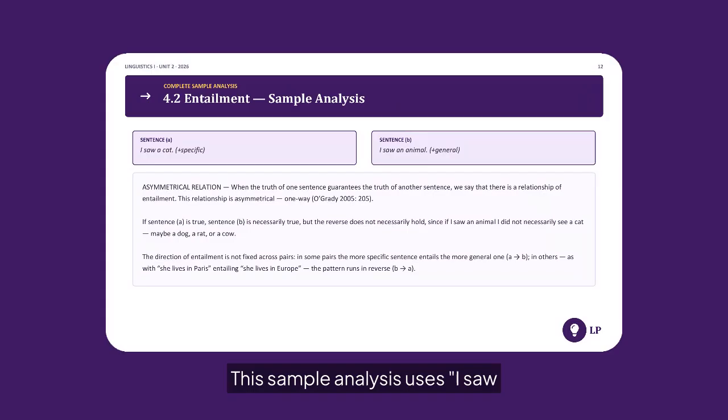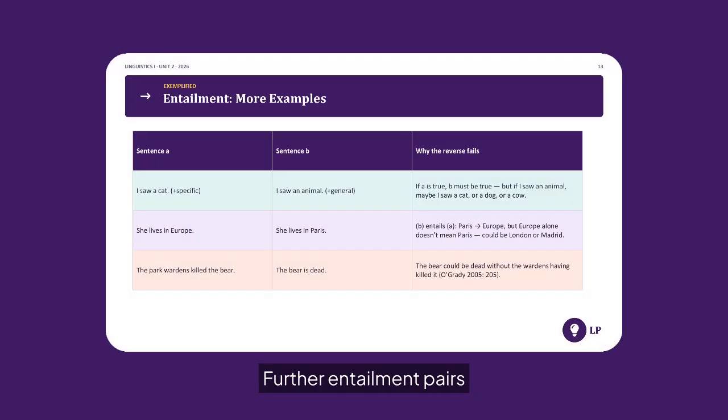This sample analysis uses "I saw a cat" and "I saw an animal." If it is true that I saw a cat, it must also be true that I saw an animal. However, seeing some animal does not guarantee it was a cat, hence the entailment runs in one direction only, from specific to general. Further entailment pairs illustrate why reversal fails.